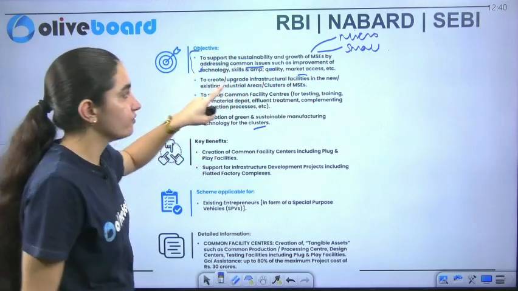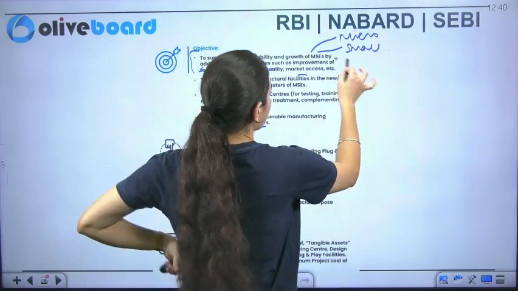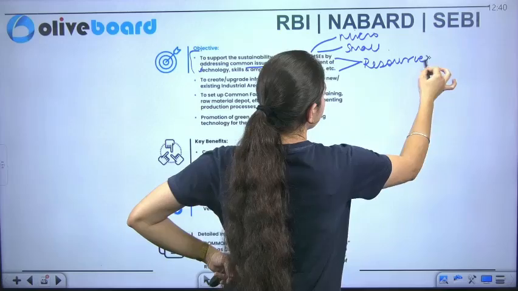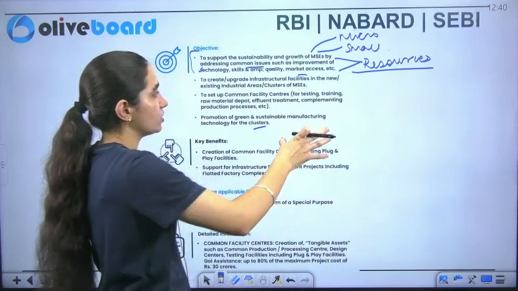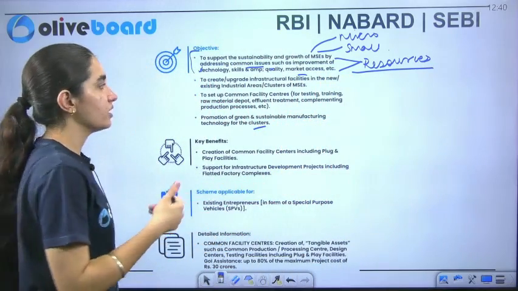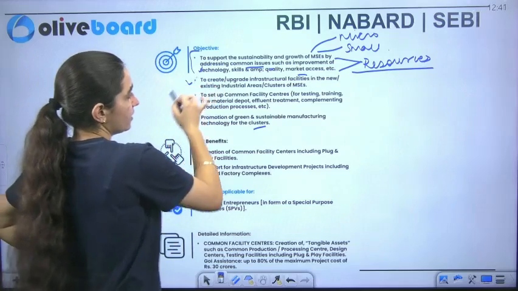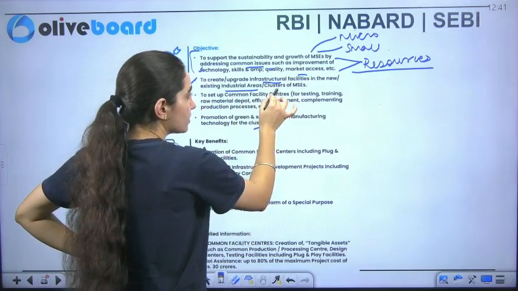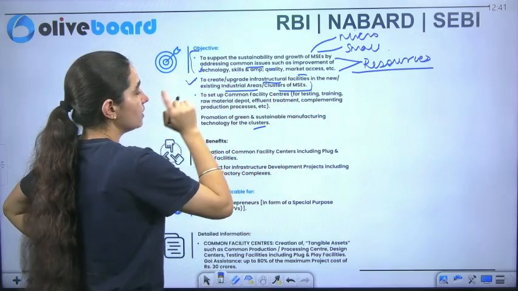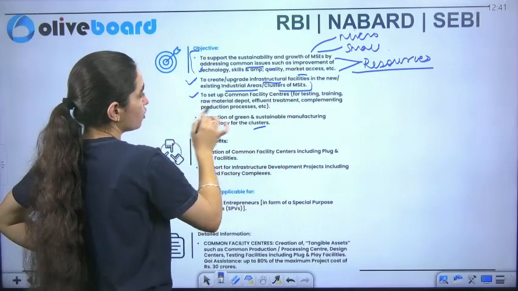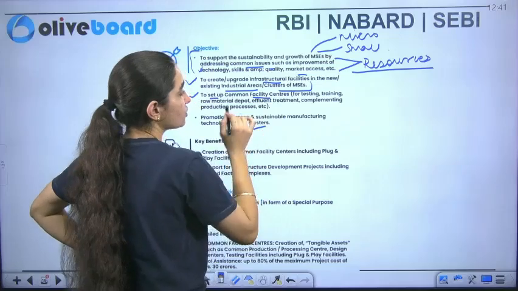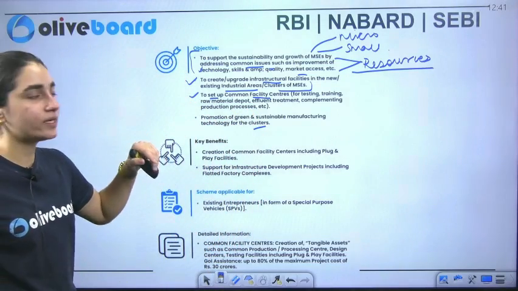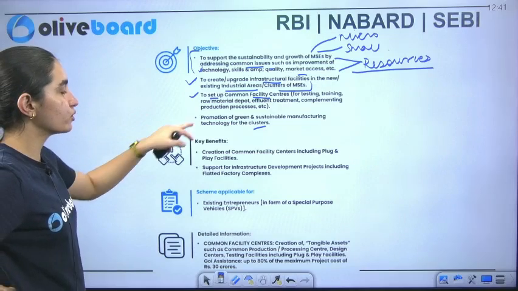If I talk about these issues, they need resources. But what if we provide them resources which are very near to each other? That will ensure the cluster-based areas here. So the main focus is to create and upgrade infrastructure facilities in new and existing industrial areas and clusters of MSEs. Along with that, we also want to set up common facility centers for testing, training, raw material depot, effluent treatment, and complementing the production process.